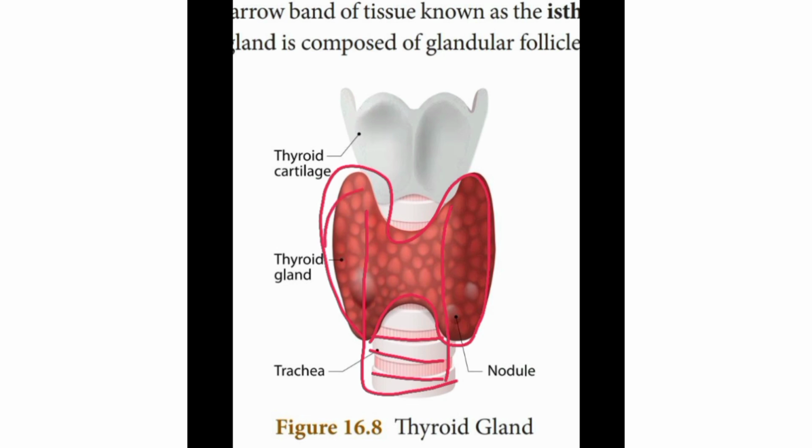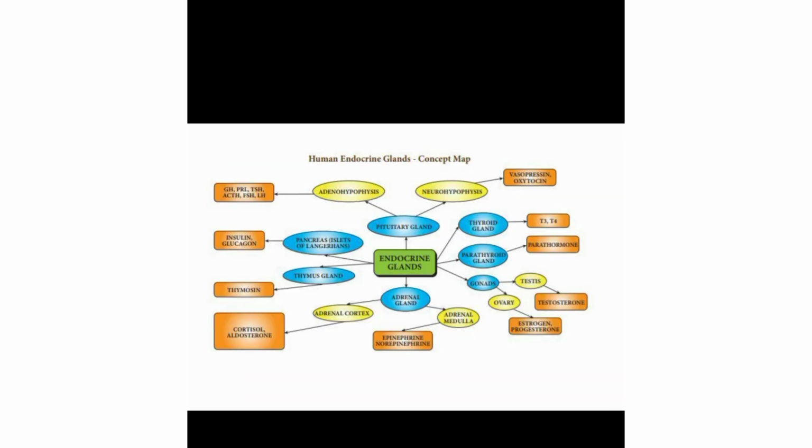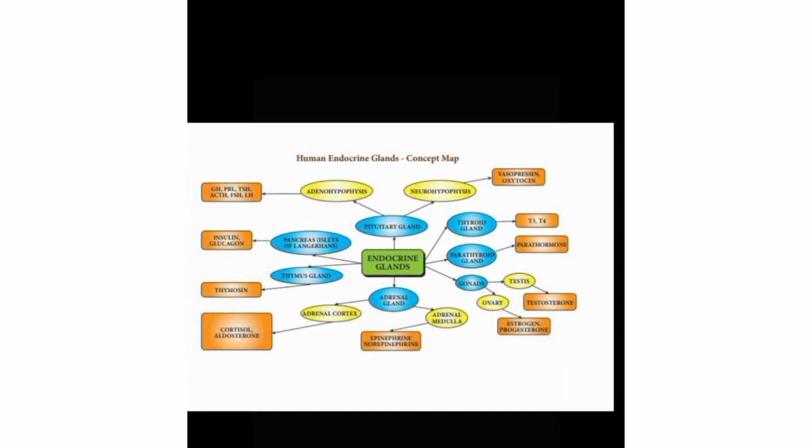And this is our right lobe and this is our left lobe, and this junction, this portion, is called the what? The isthmus, the junction between the right and the left lobe. And this is a chart. It's actually in your book, so keep it thoroughly.